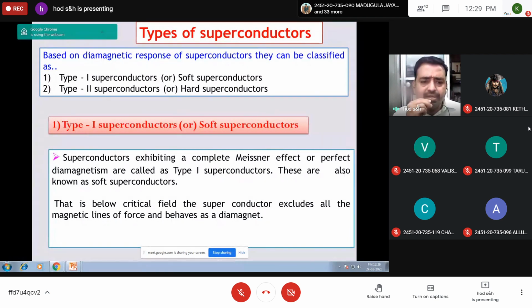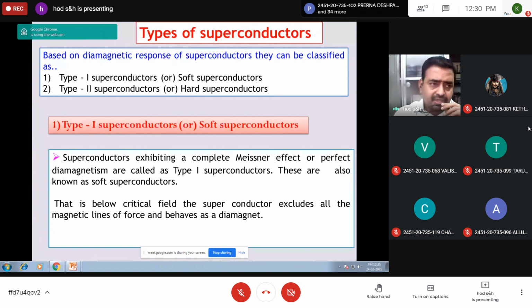Superconductors are classified as type 1 superconductors or soft superconductors, and type 2 superconductors or hard superconductors. Coming to the first type, a superconductor which exhibits a complete Meissner effect or perfect diamagnetism is called a type 1 superconductor.